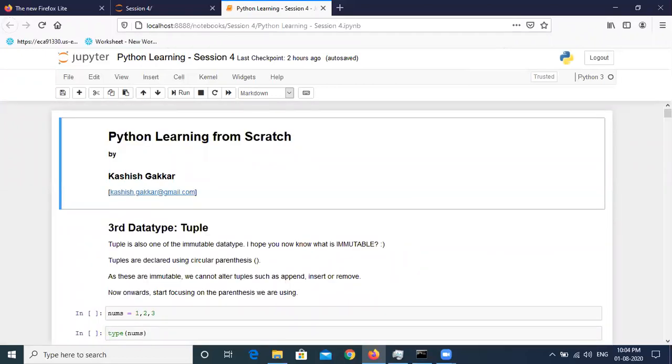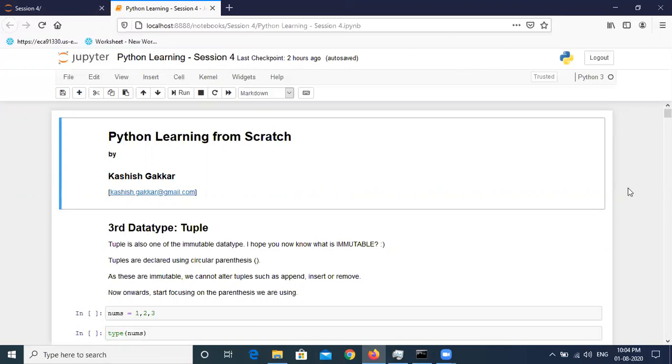We already took a few examples for strings where we learned how to do indexing and slicing and dicing. That is an important concept in Python, because slicing and dicing will be throughout the Python sessions, whatever data type we choose. Even if we use libraries such as pandas and numpy, slicing and dicing will not leave you. So now let's proceed and discuss the other data type, which is tuple.